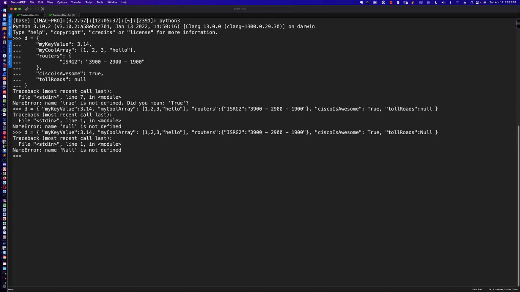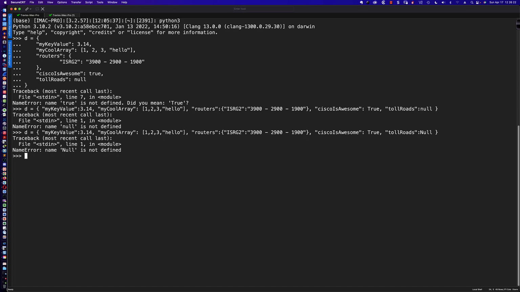So here's where, with Python, we run into an instance where null is not going to be accepted, whether it's uppercase or lowercase, right? Now, could we put quotes around that? We absolutely could, but then it would be treating it as a string, right? So just be aware of that.